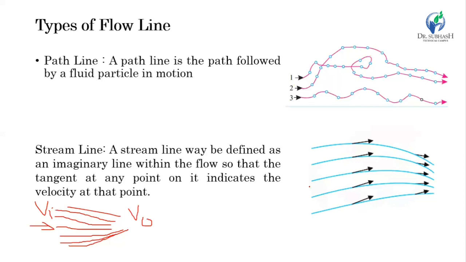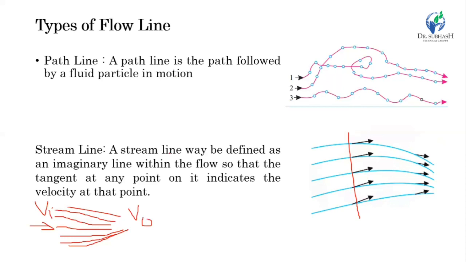Whereas here, at any section of the pipe or any flow, the streamline will give you the direction of motion of all particles simultaneously.